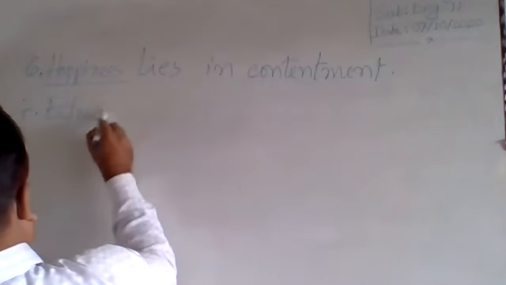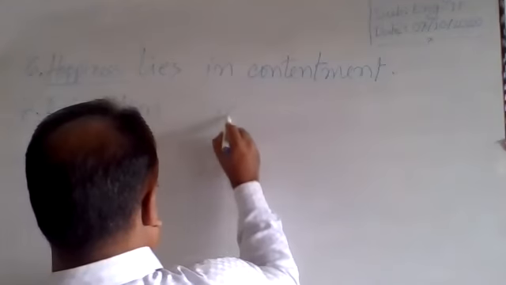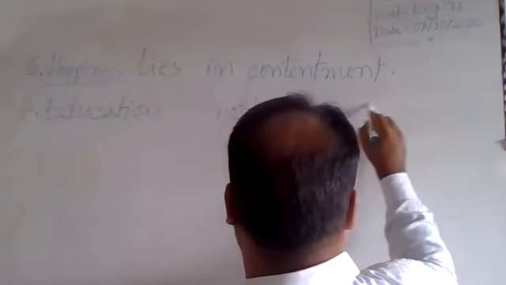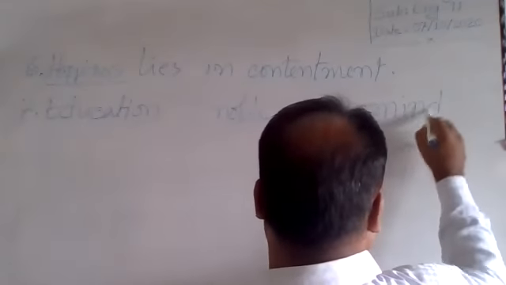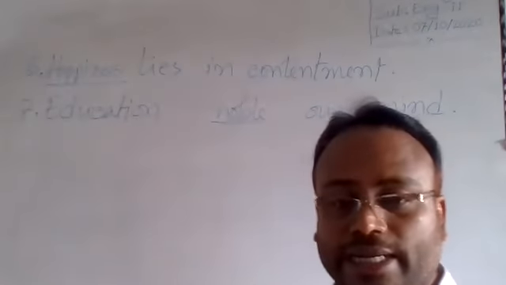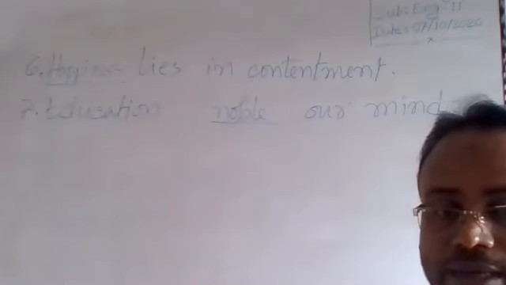Another example. Education noble our mind. The word noble is underlined. It indicates that the word is in the wrong form. We will have to correct it.